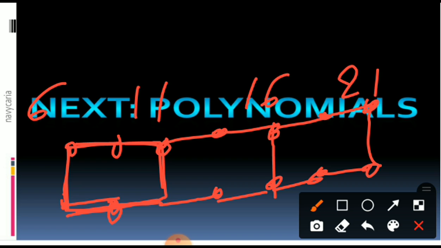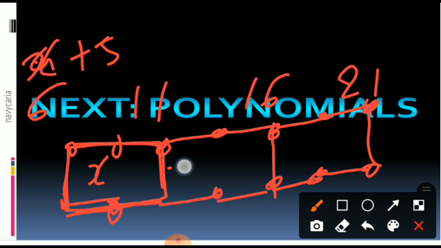So some special formula is there here. Suppose this is a plus 5. A means 6. Suppose someone says, sir, I don't like A, I want to put x there. No problem. Unknown number means x. Every time you keep doing x plus 5, you will get x plus 5. That is a value to find out these things.